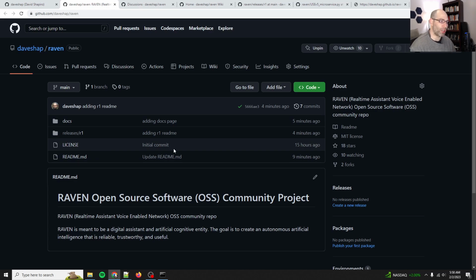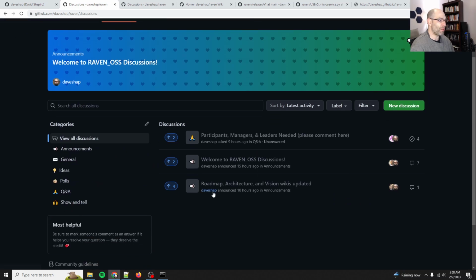So we've just started getting the basic framework together. There's no real code yet. Mostly it's let's get organized first. So we might end up with a Slack channel or Discord or subreddit, still figuring that out. But this is going to be like the single source of truth, right? This is going to be the primary place where the work gets done, as far as I know. So we've got a discussions tab.